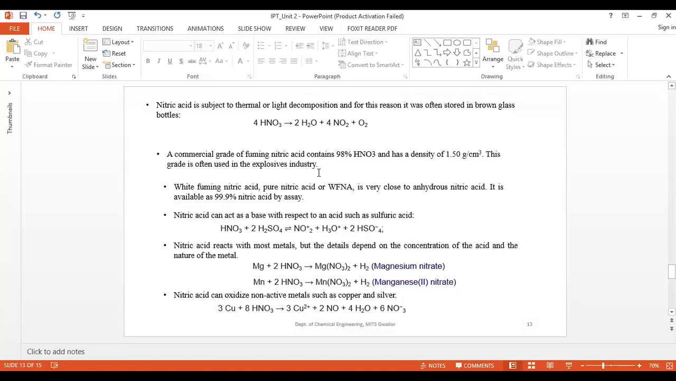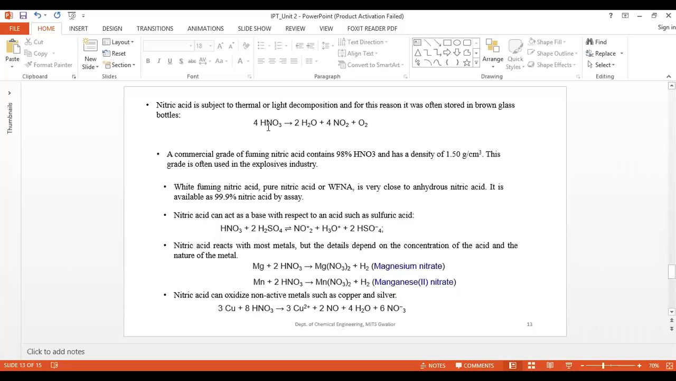Nitric acid is subject to thermal or light decomposition, and for this reason it was often stored in brown glass bottles. Okay, here decomposition happens with light. 4HNO3, nitric acid, decomposes into 2H2O, 4NO2 plus oxygen.